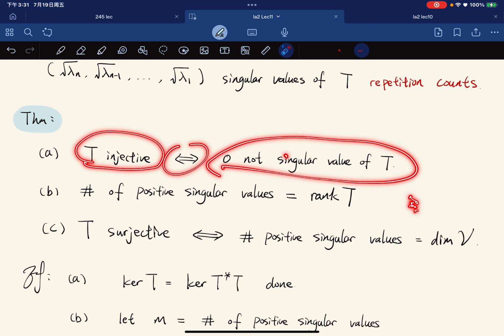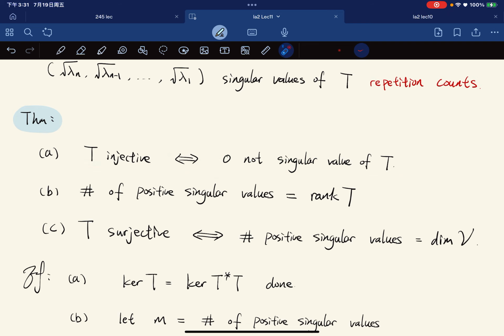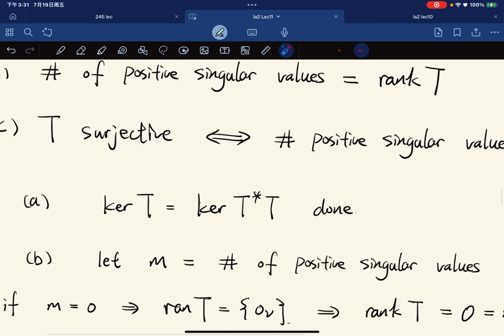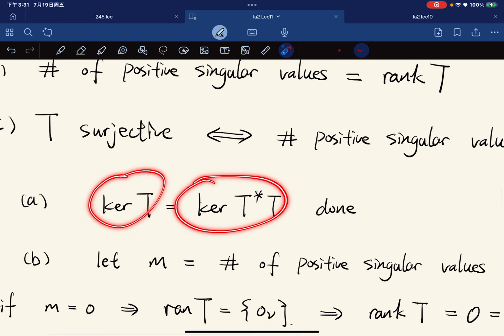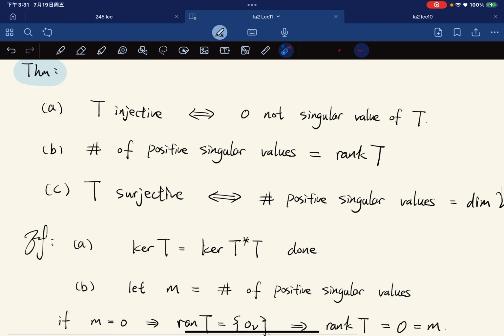T is injective if and only if 0 is not a singular value of T. We know that this works even if we replace the word singular by eigen. So by part A, we have ker T equals ker T star T, so we're done.